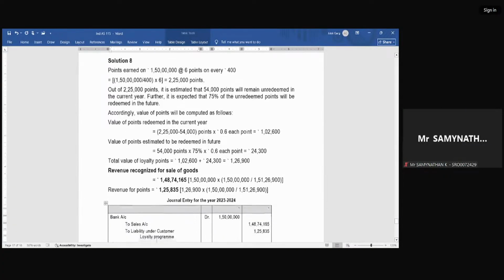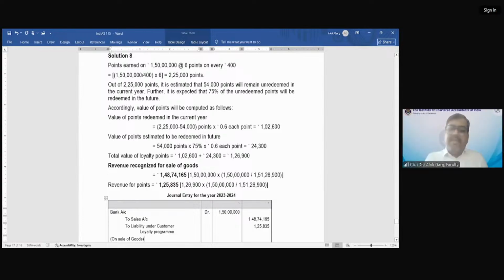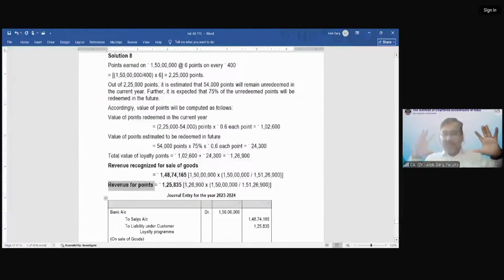Yes, sir. But sir, why have we recognized a revenue of 125,835? Because the customer has not yet availed the points equivalent to 54,000 points, 54,000 multiplied by 700, multiplied by 75%, correct? So this is not the revenue which was recognized. What we have done is allocate the revenue. We have identified the allocated price for current goods and services and future goods and services, for the value of the loyalty program and for the value of the goods sold.